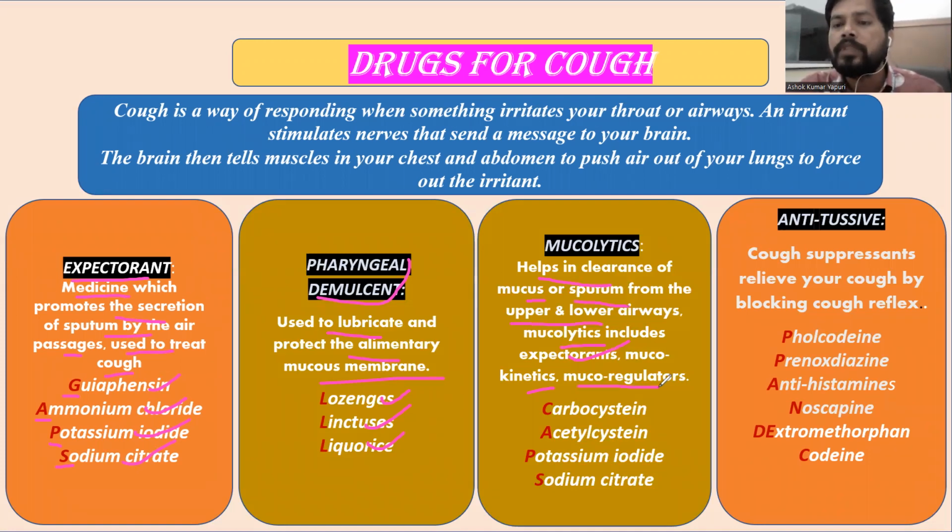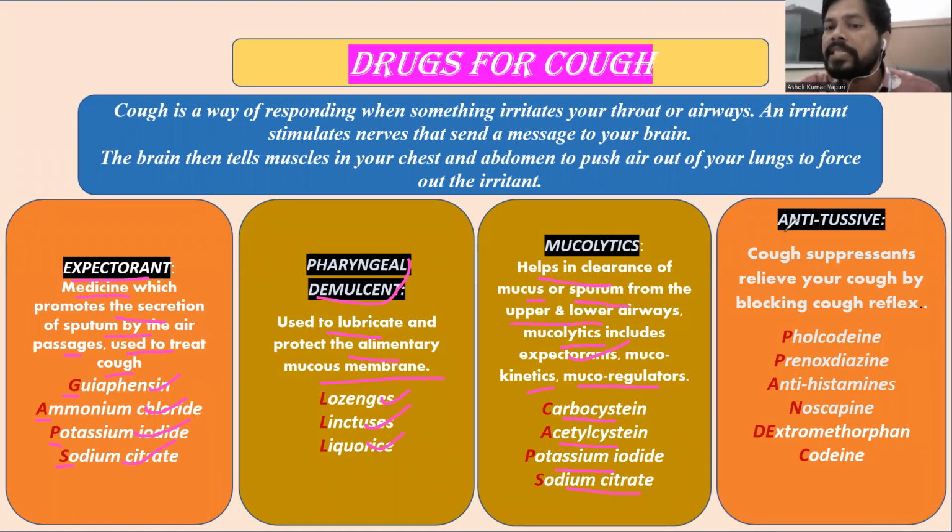And examples of these mucolytics, with the mnemonic CAPS: C means carbocisteine, A means acetylcysteine, P means potassium iodide, S means sodium citrate. All these come under the mucolytics. They break down the excess thickened mucus and help in the clearance of the throat.